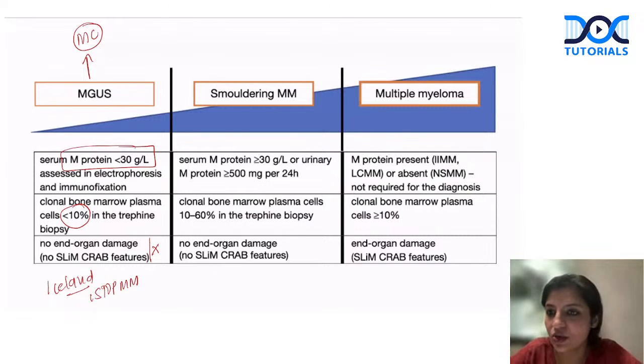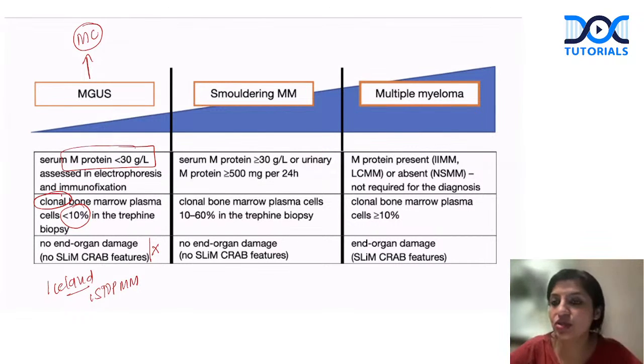Recently I got a case yesterday. The M spike of an elderly female, a 65-year-old female, was only 1 gram per deciliter. The bone marrow was done to see plasma cells. Plasma cells were only 4.5%, that is 4%, and there was no end-organ damage. So this female basically had MGUS. But the plasma cells should be clonal. That is very important. It should be only one clone, either kappa or lambda. That's very, very important here.